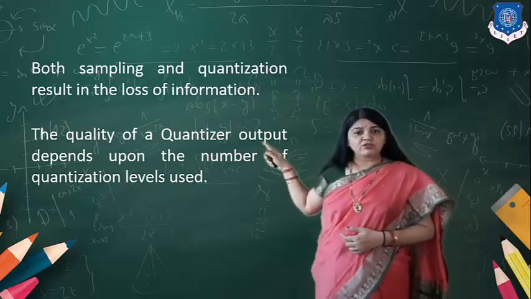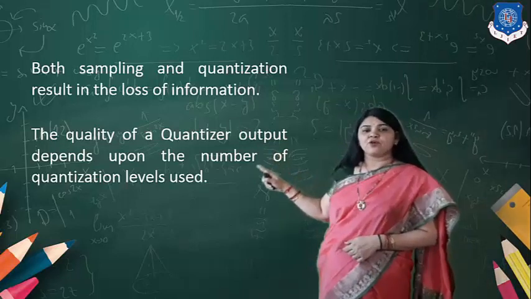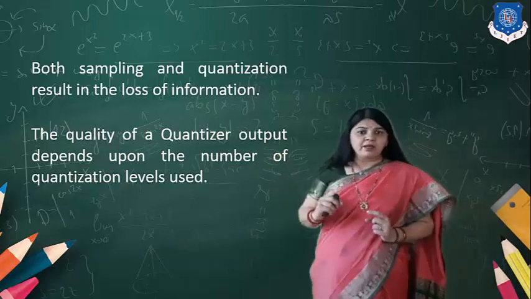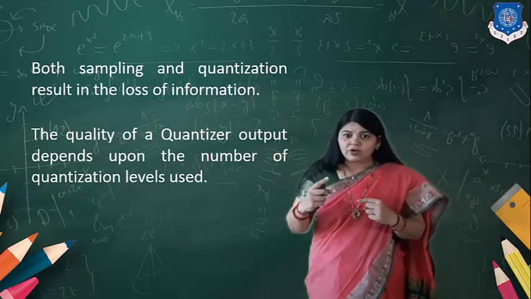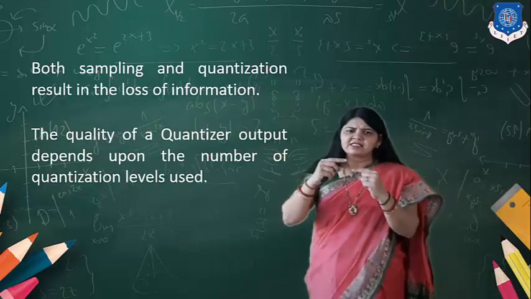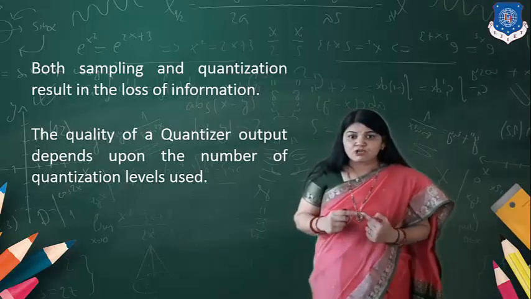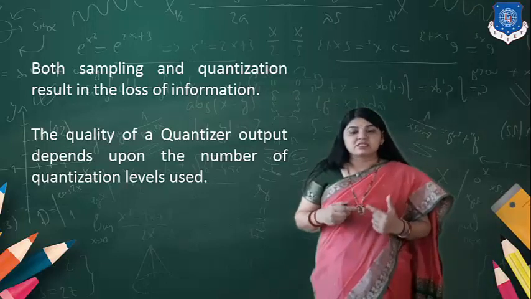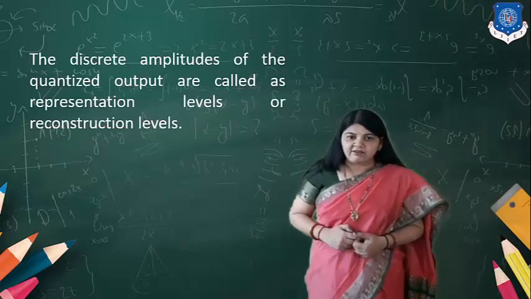The quality of the quantizer output depends upon the number of quantization levels used. If the number of quantization levels is more, you will get a very precise output. So this depends upon the number of quantization levels.